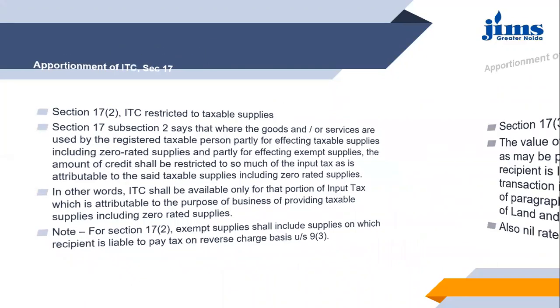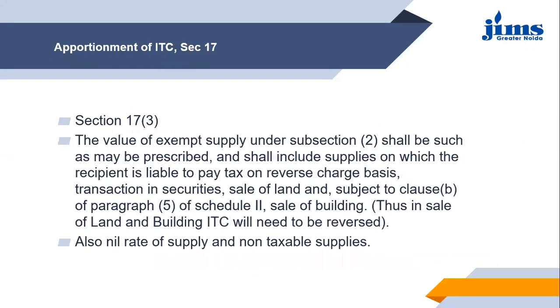Then subsection 3 talked about what is included under exempt supplies, and we have studied that reverse charge, transactions in securities, sale of land, sale of building, these all will be considered as exempt supply, and also the nil rate of supply.